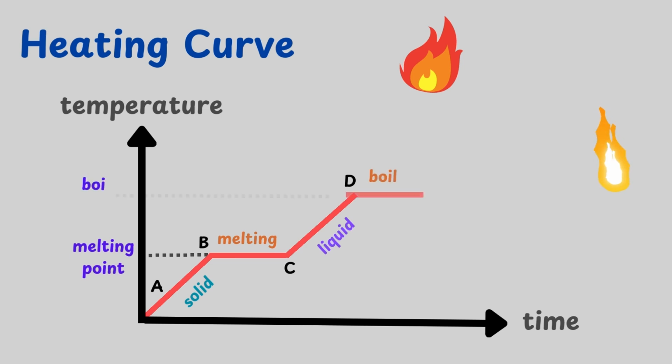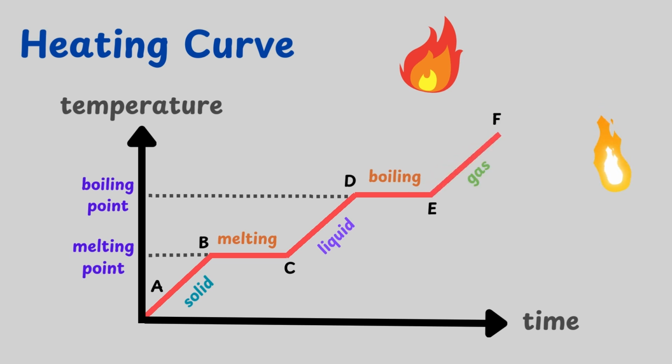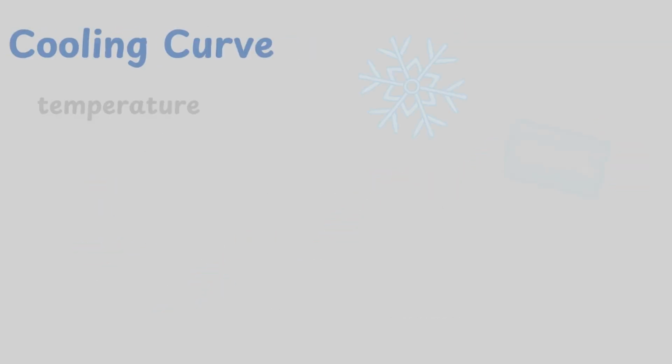At segment DE, a certain temperature known as the boiling point, the liquid particles have enough energy to overcome their forces of attraction, so they break their bonds and turn from liquid to gas. The particles no longer touch each other and move around much more freely. This process is boiling. The curve ends here as we have reached the final state from heating. Continuing to heat the system will not incur any new change of state.